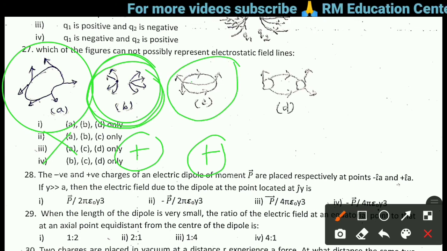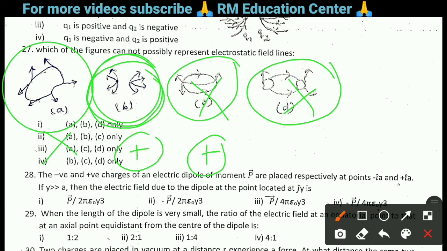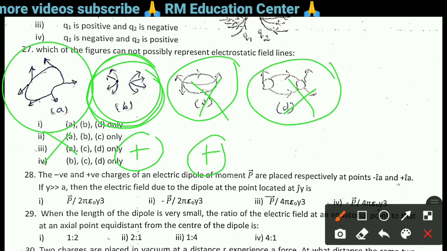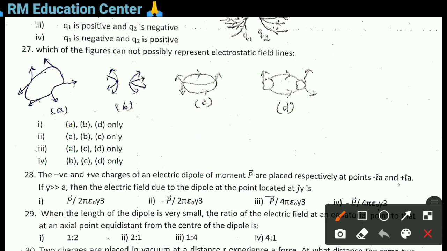This is not possible. Also, these lines of force are not possible. So the not possible electrostatic field lines are options A, C and D. So option 3 is the right answer, A, C and D.